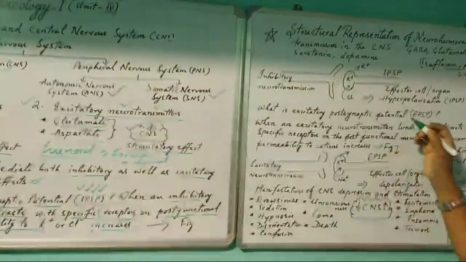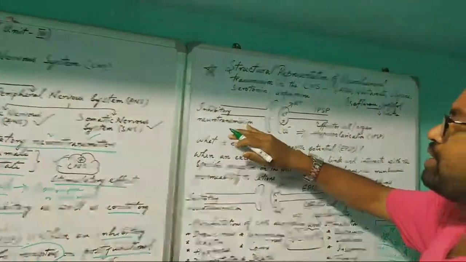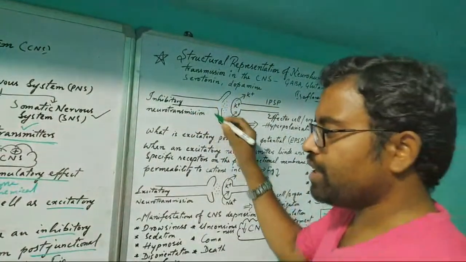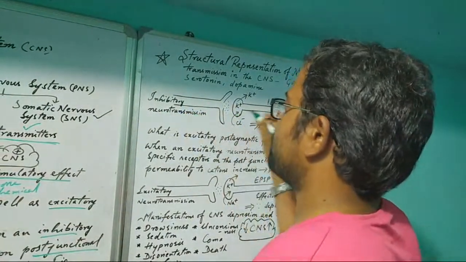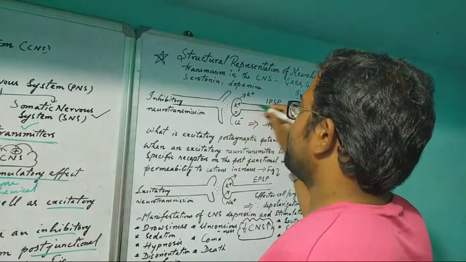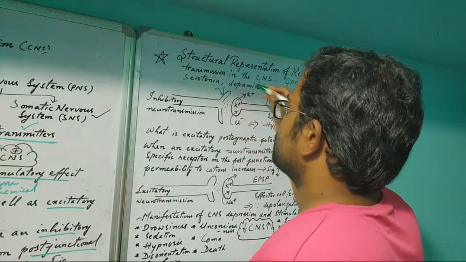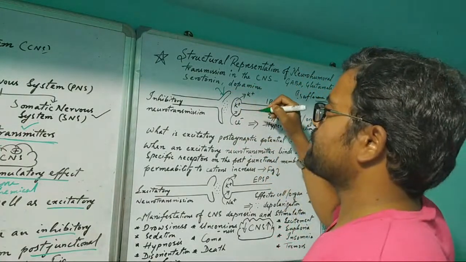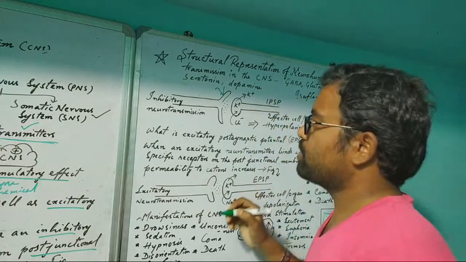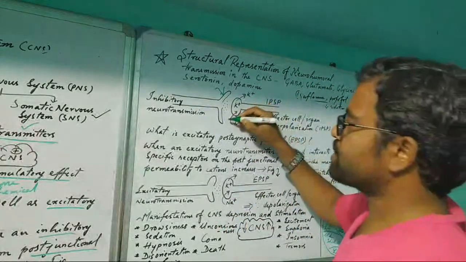Okay, so here is the representation of the inhibitory neurotransmitter in the figure. Sodium is not getting inside, potassium is coming out, and chloride is getting inside.